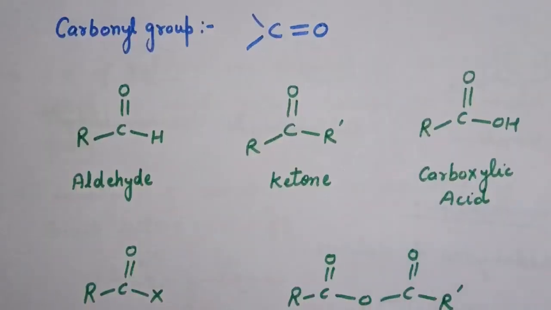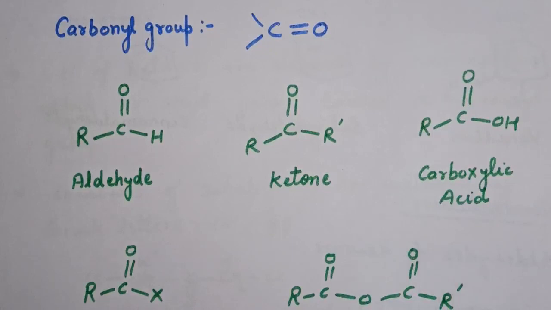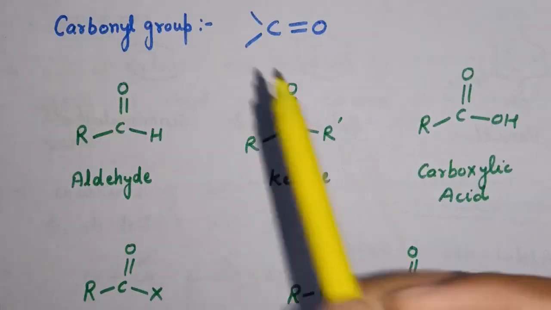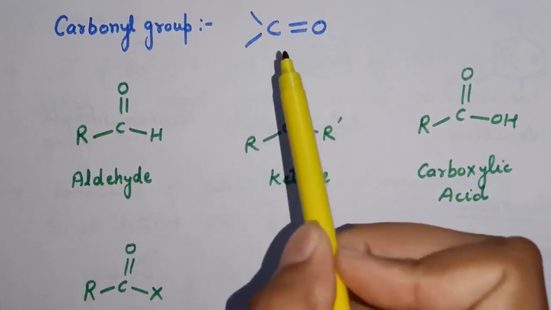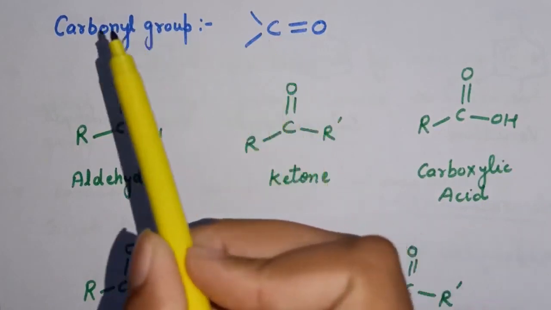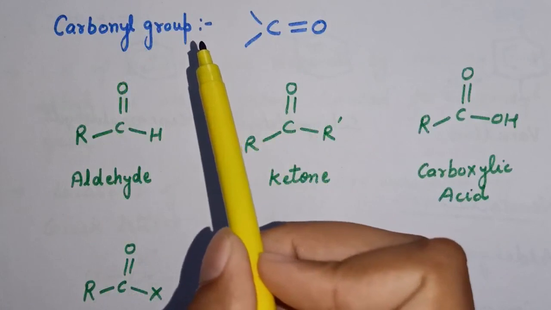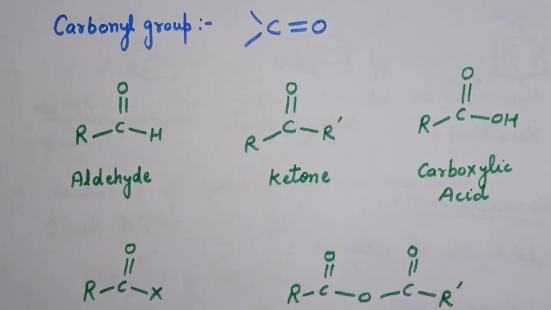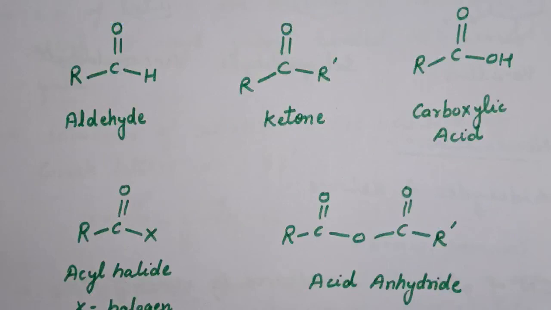In chapter number 11, you have studied organic compounds with functional group containing carbon-oxygen single bond. Now, in this chapter, we will study about the organic compounds containing carbon-oxygen double bonds. That is known as carbonyl group, and it is one of the most important functional groups in organic chemistry. So here different functional groups are written containing carbon-oxygen double bond.